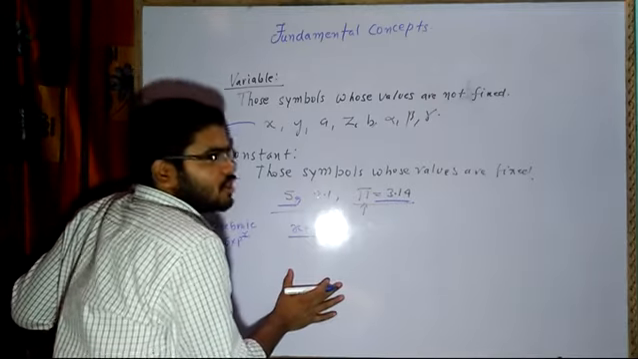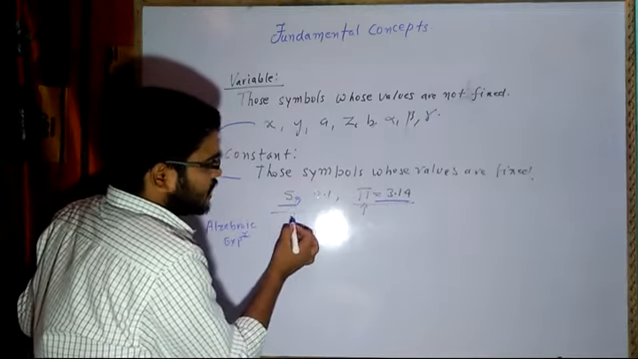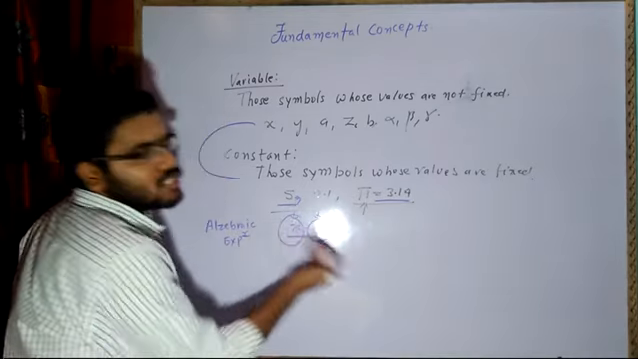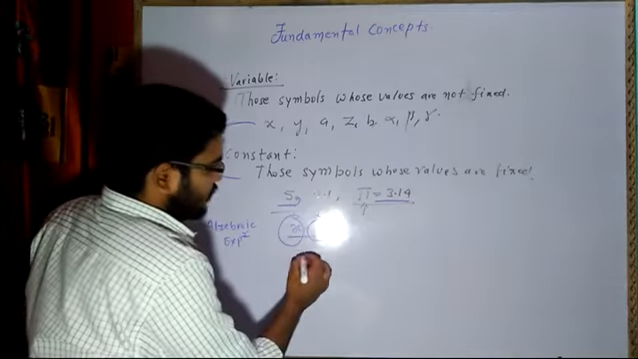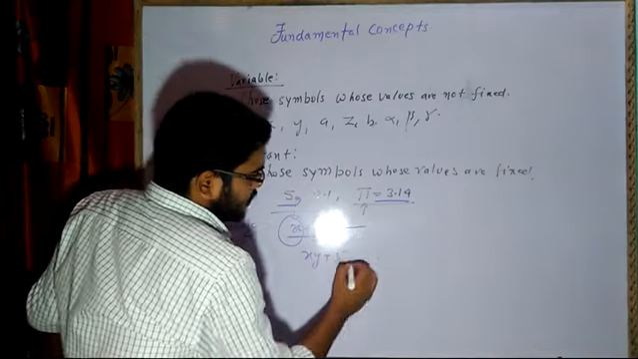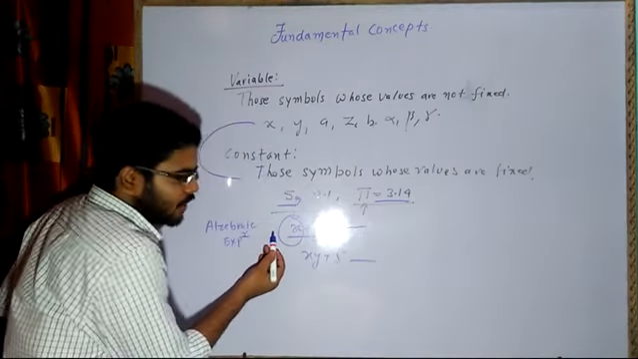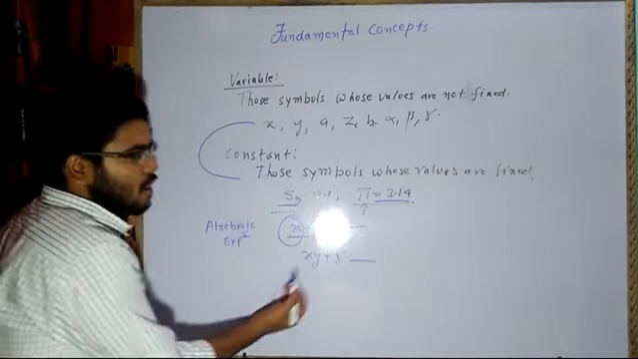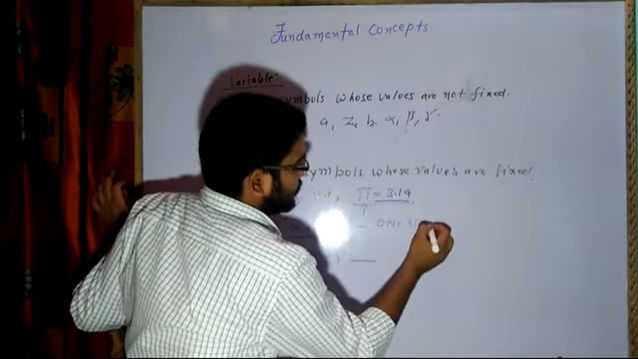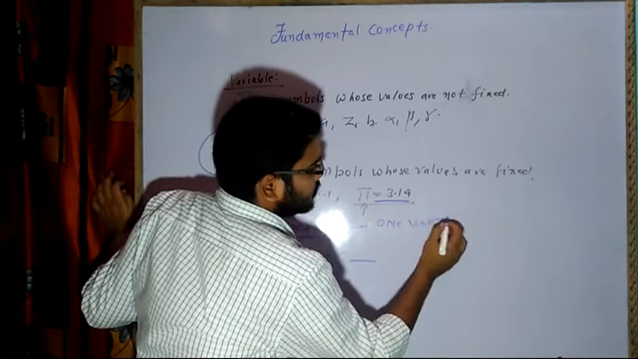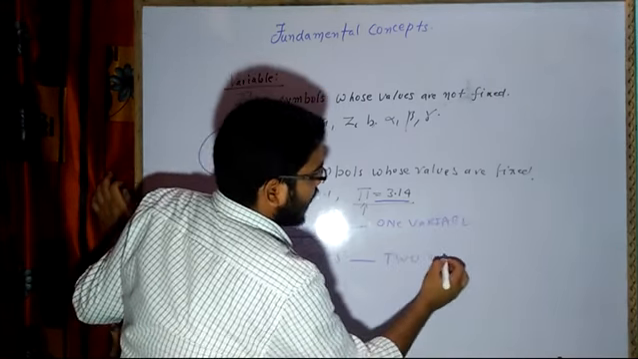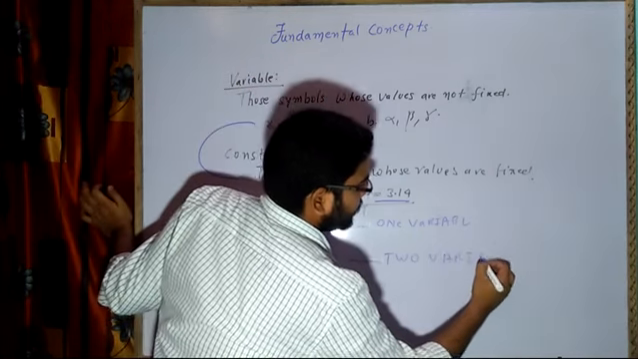Why is it called an algebraic expression? Because we are expressing the variables and constants. These all are parts of algebra, so it is termed an algebraic expression. So if I write xy plus 5, right? Now, what is the difference between these two? This is also an algebraic expression, and this is also an algebraic expression. But the first algebraic expression is in one variable, and this is a two variable algebraic expression.